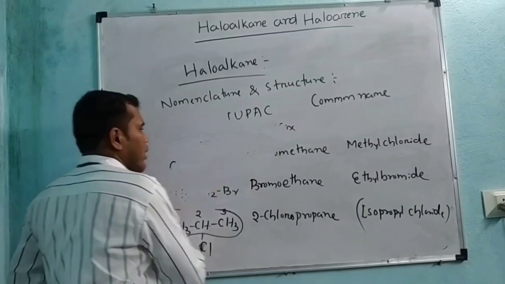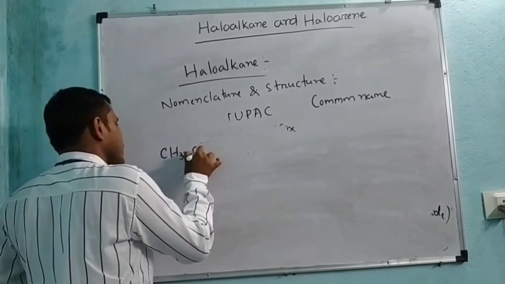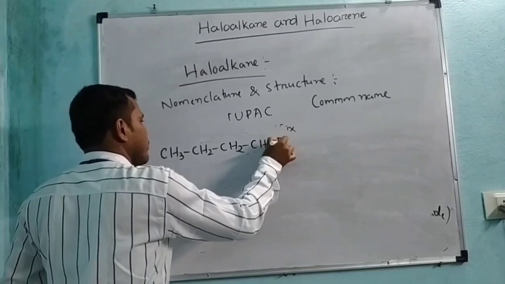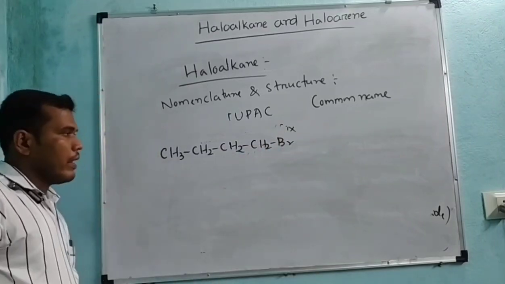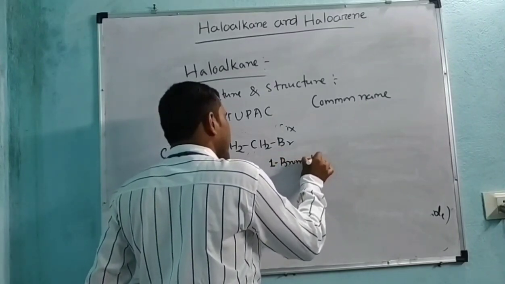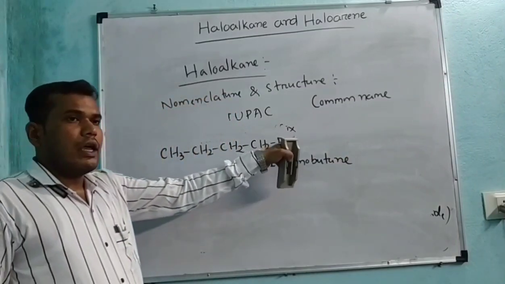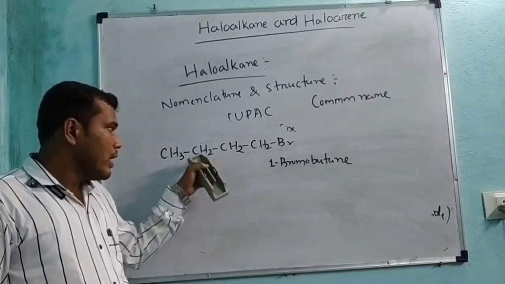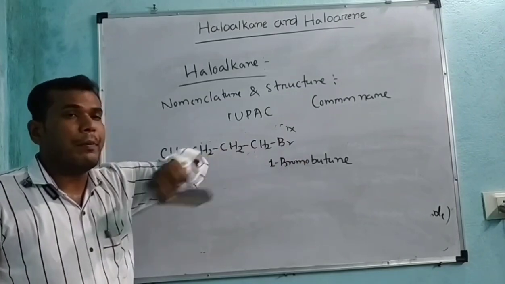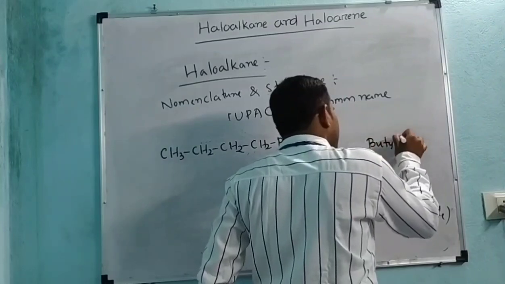Let us take another one. If we take CH3, CH2, CH2, CH2 and Br, this one is called 1-bromobutane. Why 1-bromobutane? Because here in the first position the bromine group is present. There are 4 carbons, for which the root is but plus primary suffix ane, giving 1-bromobutane. Its common name is butyl bromide.